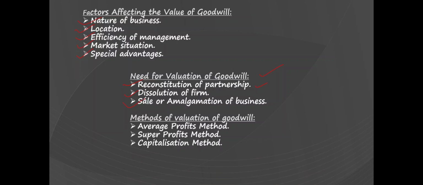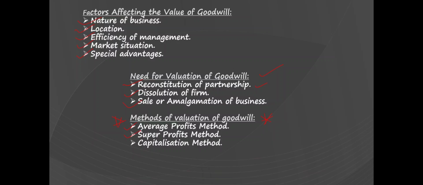Now, to value this goodwill, there are different methods. There are three methods of valuing the goodwill. One is the average profits method, second is the super profits method, and third, we call it the capitalization method. Now, let us see these methods one by one.